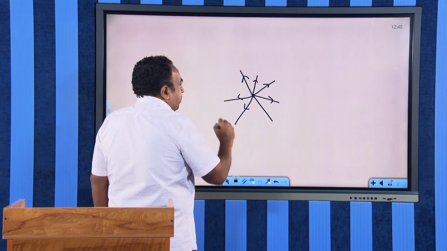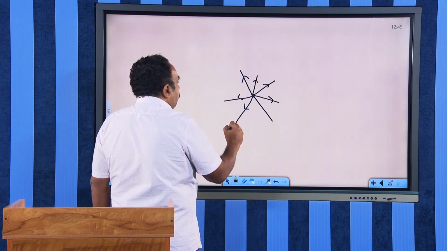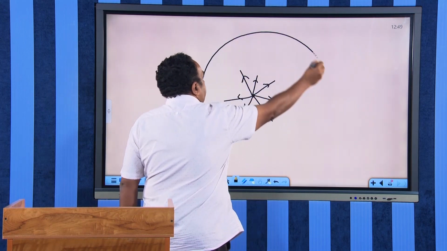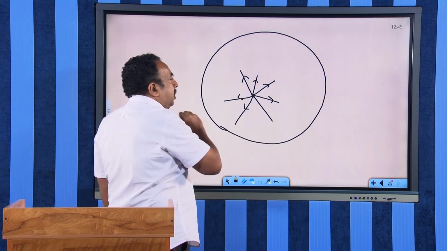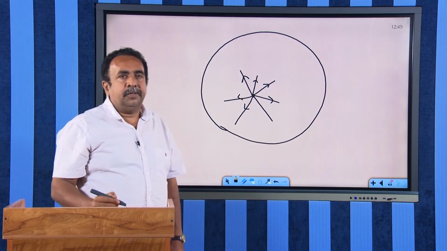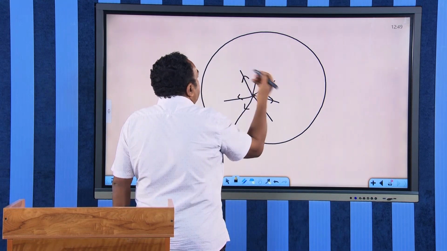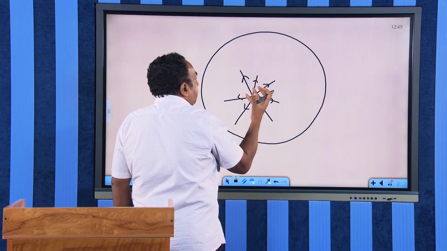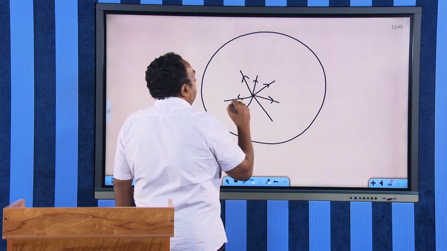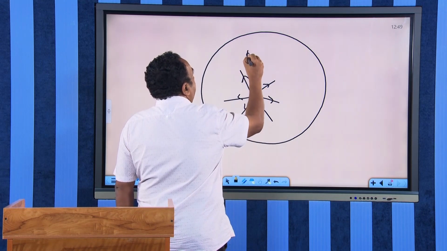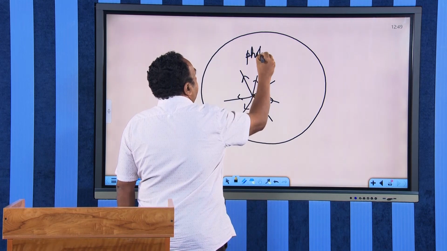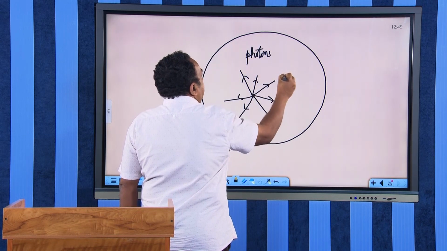And whatever things were at the beginning of the universe are still inside this universe. Nothing escaped from this universe. So what are the things that are available in this universe? After the Big Bang, what were the things that were produced? Radiations were produced. Photons are there. Radiation means photons are there. And some matter is there.